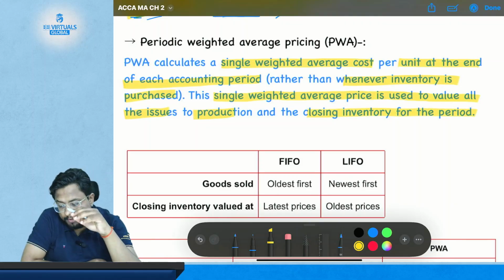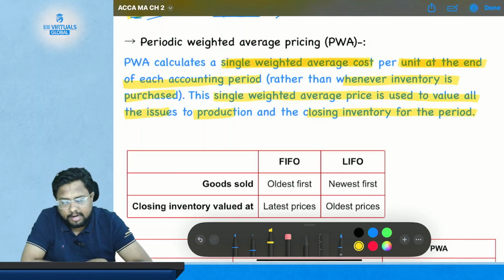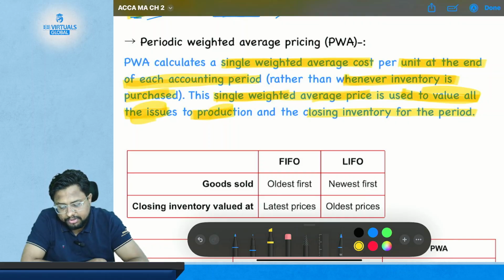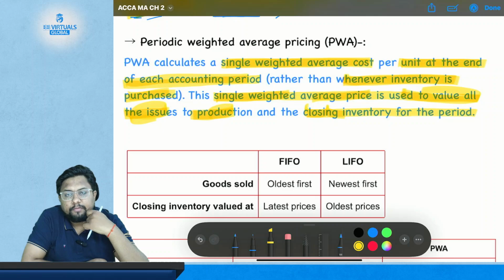So what is the periodic weighted average pricing method? It calculates a single weighted average cost per unit at the end of each accounting period rather than whenever inventory is purchased. This single weighted average price is used to value all the issues to production and closing inventory for the period. Now let's understand what it is all about.